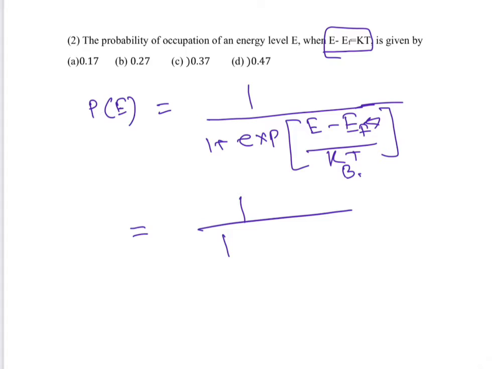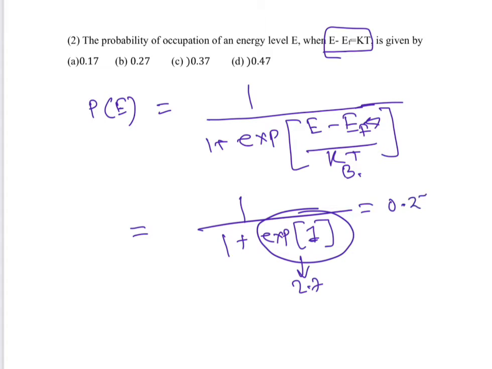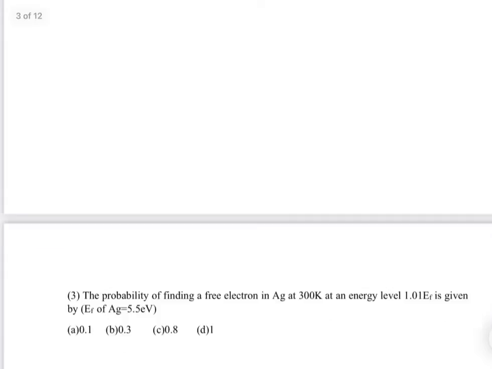Then we can write exponential of this, which is 1, right? So it means around 2.7. Ultimately it will come to 0.27. So the answer B is correct. Obviously this is T greater than 0 Kelvin, because at 0 Kelvin above Fermi energy we cannot find the electrons. So let's go to the third problem.